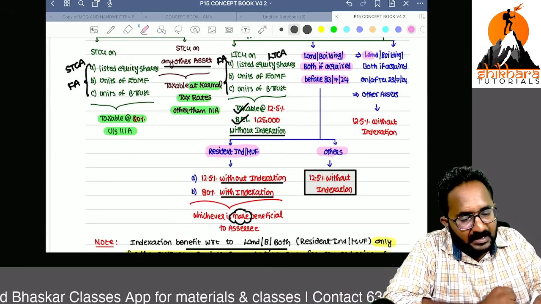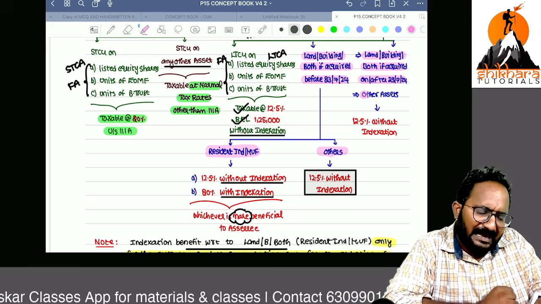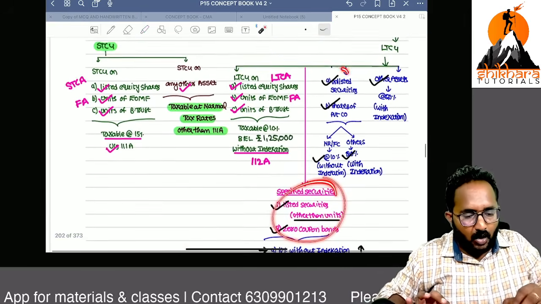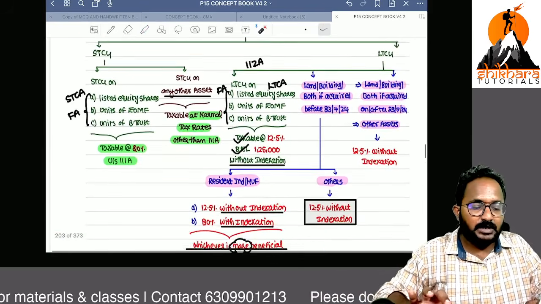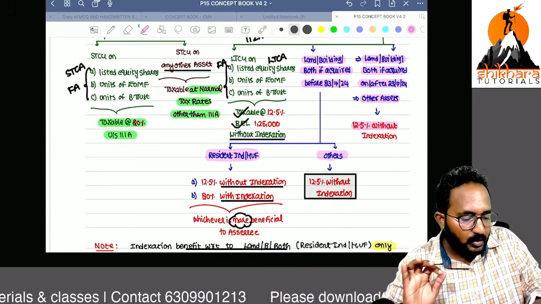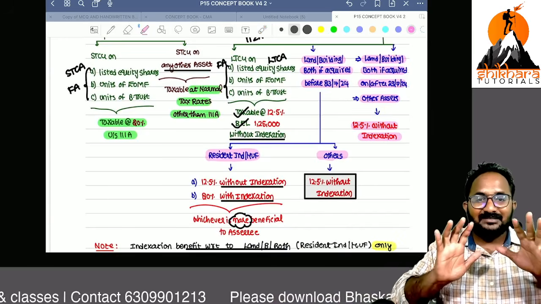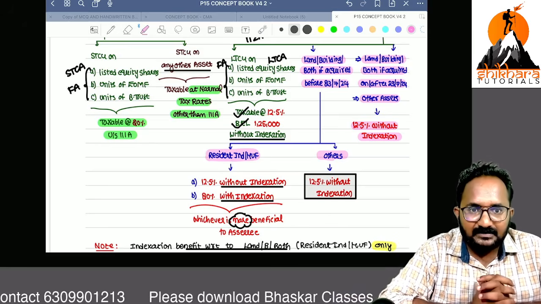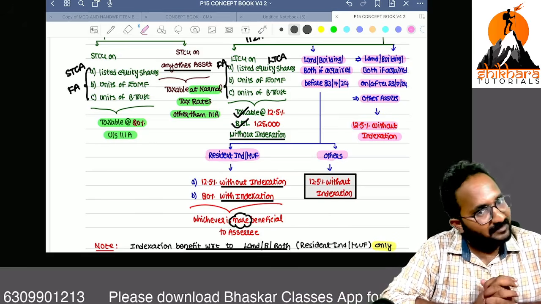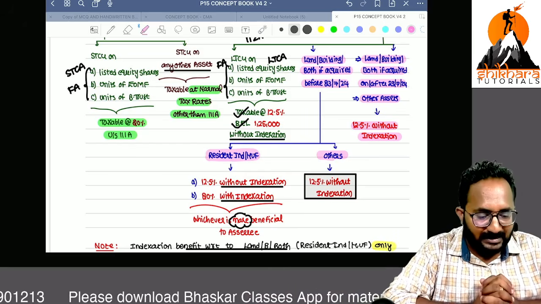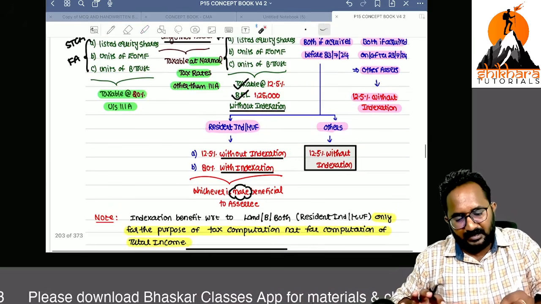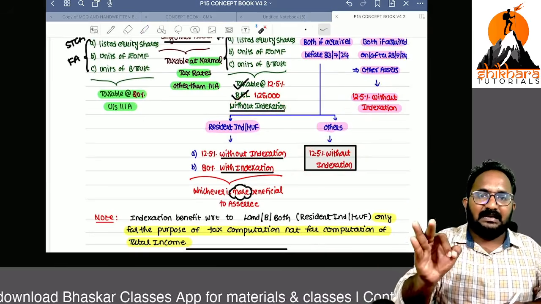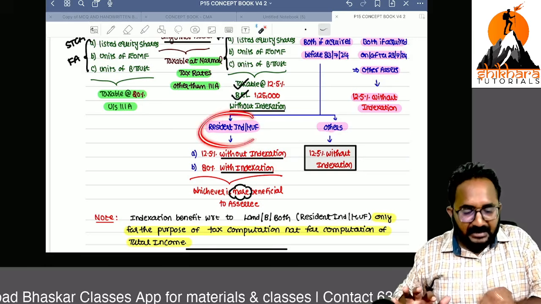Sir, land and building acquired on or after this date, and any other assets, all these are given without indexation. How much? 12.5%. What is the change they made? Now for a long-term capital asset, we can't get indexation. Even though it is a long-term capital asset, we can't get any indexation. Remember, here anyway we can't get indexation. Here also they have discontinued the indexation. But the indexation facility is available only for the resident individual or HUF.